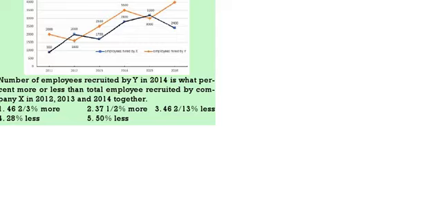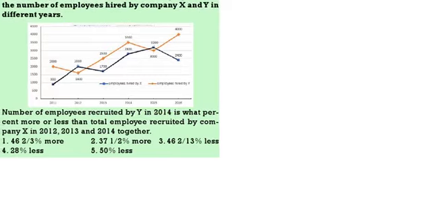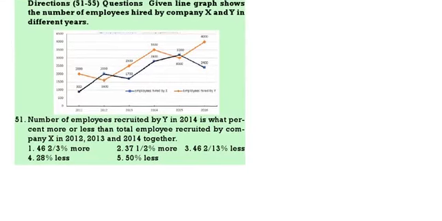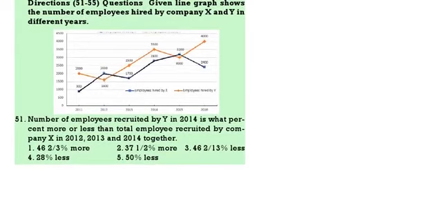Next. Here, if you see the table, the question given: the line graph shows the number of employees hired by X and Y in different years. X is indicated by blue and Y is indicated by orange. The numbers are clearly given, so you can go to the questions directly.